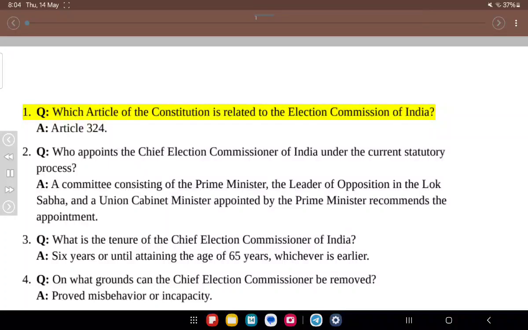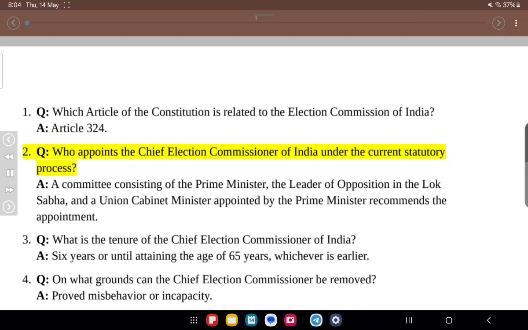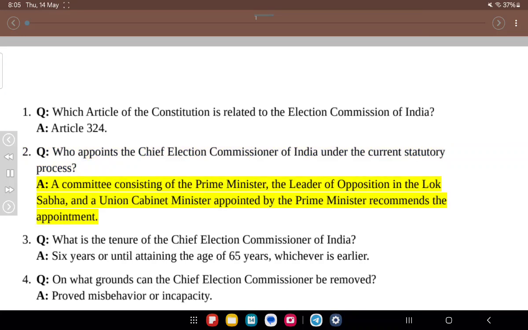Which article of the Constitution is related to the Election Commission of India? A. Article 324. 2. Q. Who appoints the Chief Election Commissioner of India under the current statutory process? A. A committee consisting of the Prime Minister, the Leader of Opposition in the Lok Sabha, and a Union Cabinet Minister appointed by the Prime Minister recommends the appointment.